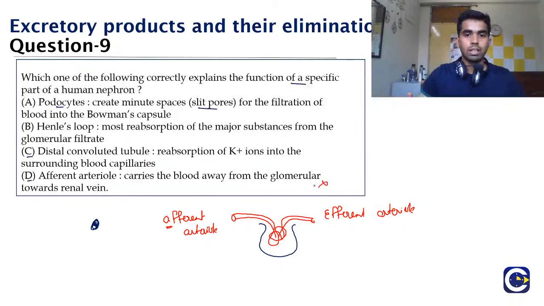So this option is incorrect. Then what is the main function of the DCT? The DCT mainly excretes. It doesn't only reabsorb. It can reabsorb, but it mainly excretes the potassium ion, and hence this is also incorrect.